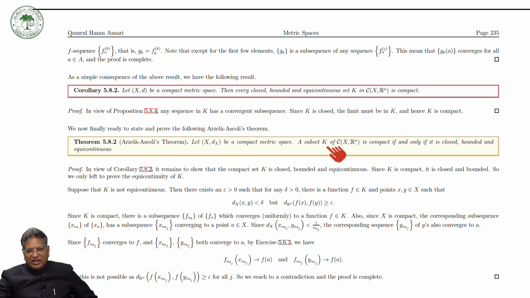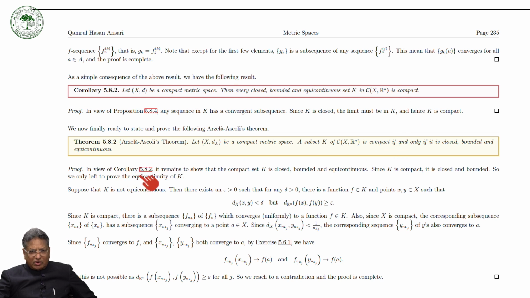Then the set K is compact if and only if it is closed, bounded and equicontinuous. So if it is closed, bounded, equicontinuous, then it is compact. So one way is obvious.